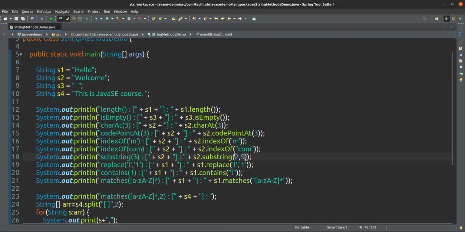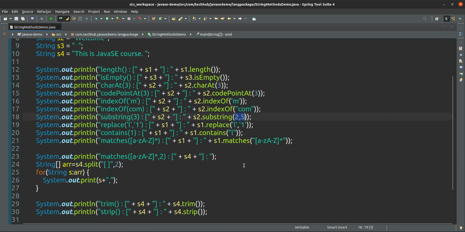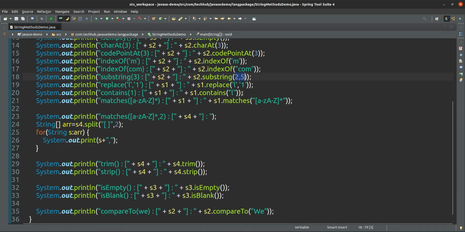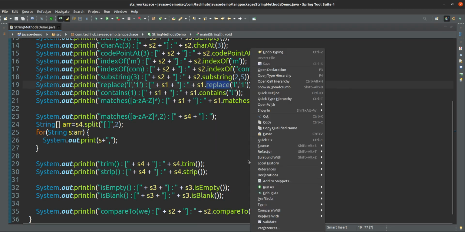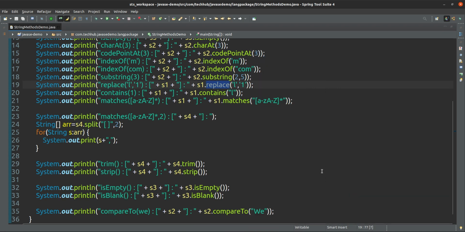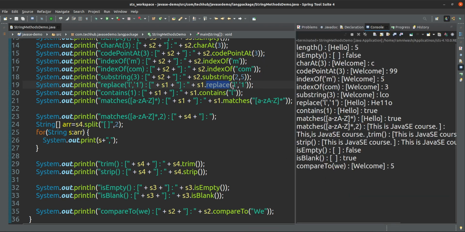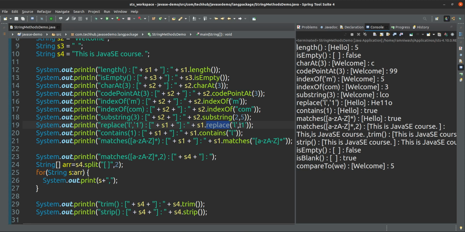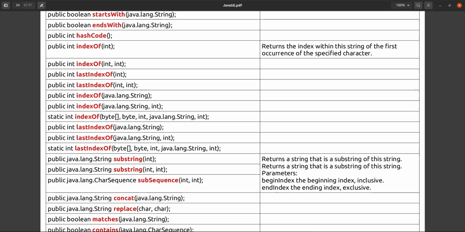Substring, we have already seen that from second to fifth index it will give the substring only. Okay, replace. From this one, if you want to replace any character, suppose I want to replace L with 1, all the occurrences will be replaced. Replace, yeah, this one, hello, now it will become HE11O. Okay, because we are replacing, all occurrences will be replaced.